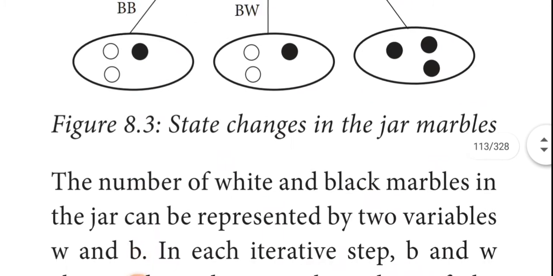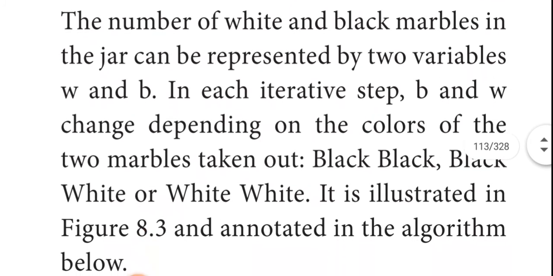The number of white and black marbles in the jar can be represented by two variables, W and B. W is used for white marbles and B is used for black marbles.